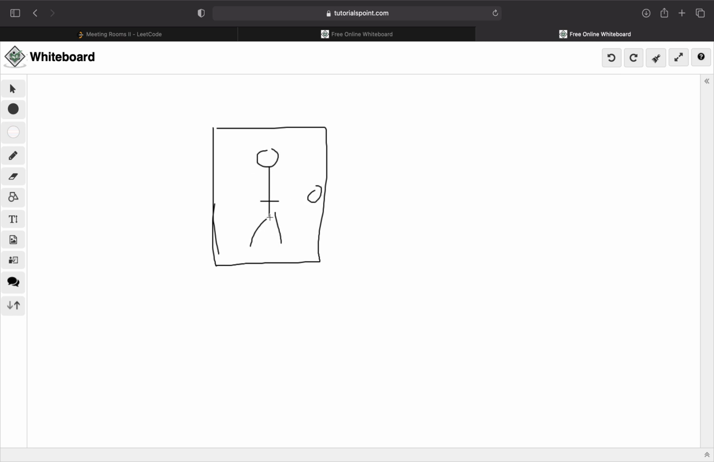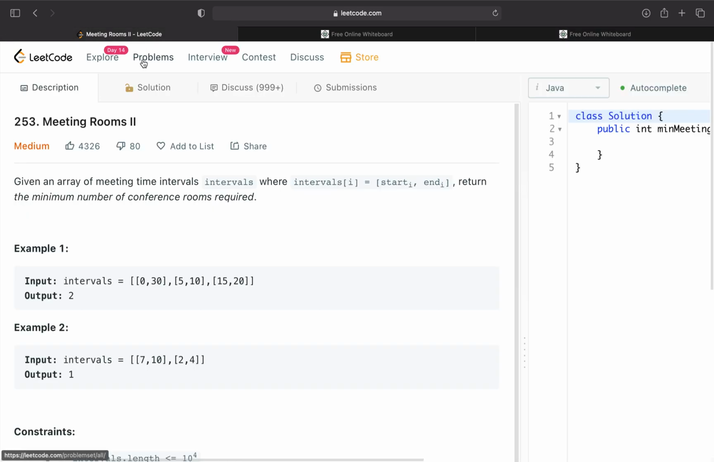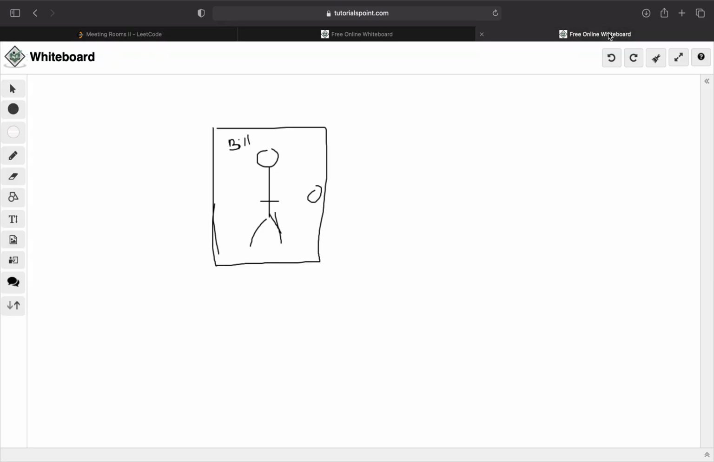He's holding a meeting. It's a really bad drawing, but this is Bill, and we're gonna use the same example by the way. So Bill is in the middle of a meeting. He's holding a meeting from 0 p.m. to 30 p.m. Right? Bill's in a meeting.